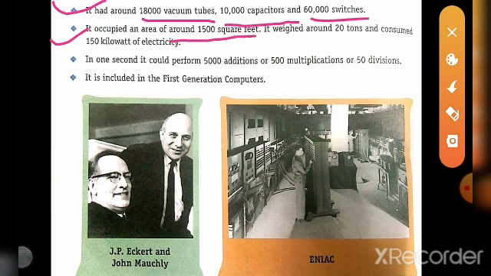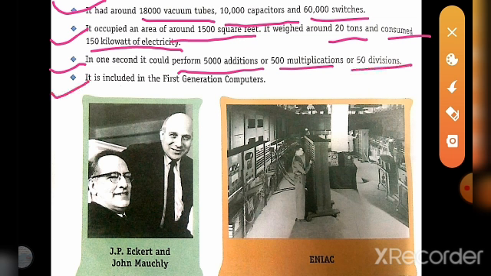It weighed around 20 tons and consumed 150 kilowatts of electricity. Next, in 1 second it could perform 5000 additions or 500 multiplications or 50 divisions. It is included in the first generation computers.